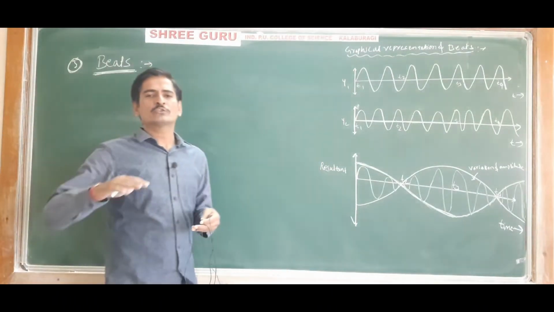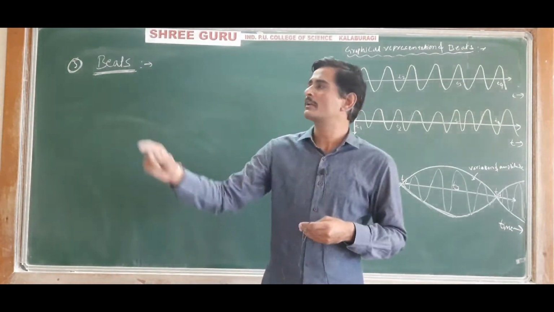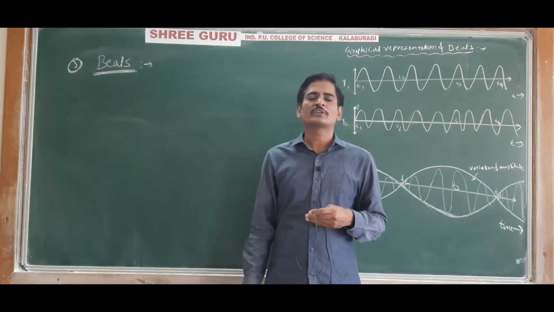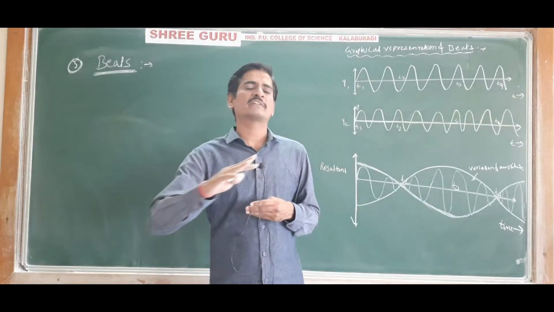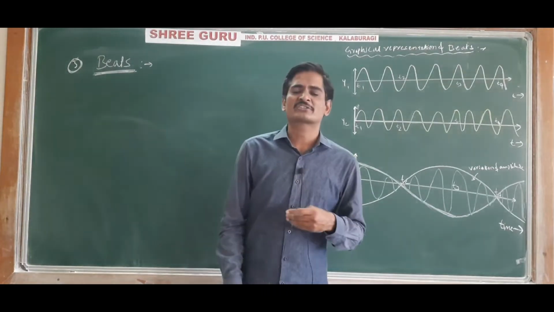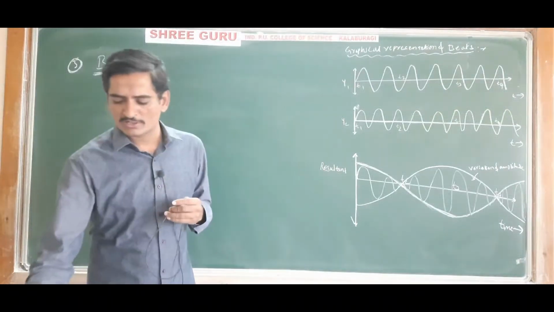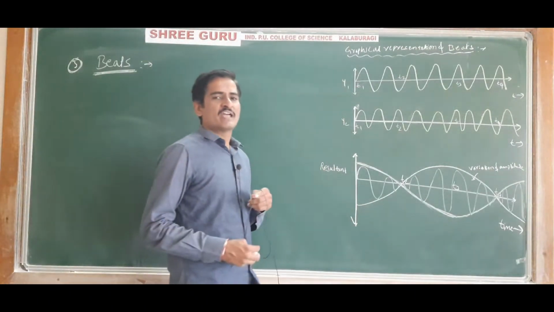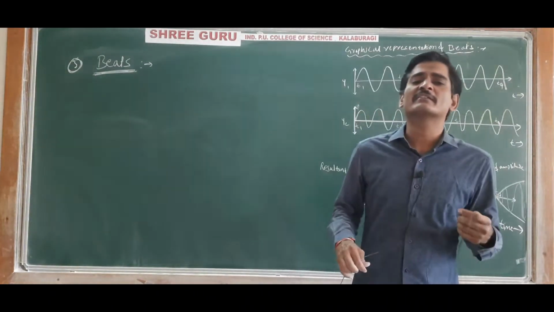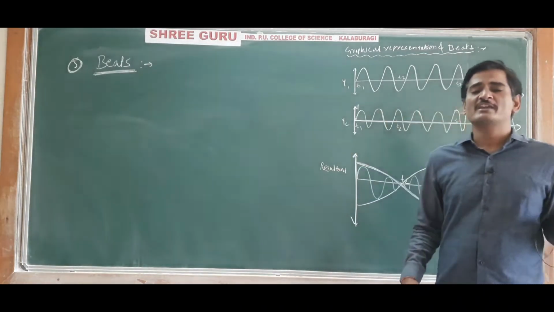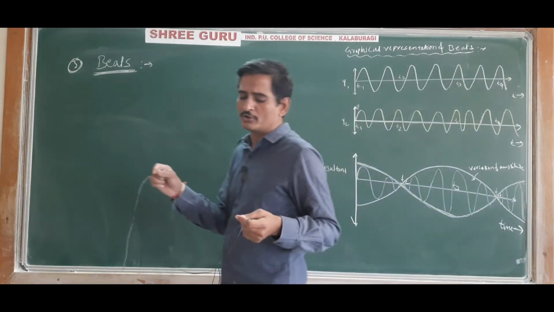Here, I am talking particularly about sound waves. When two sound waves of slightly different frequency, traveling in the same direction in the same medium, superpose or overlap on each other, there is a change in the intensity of the resultant sound.